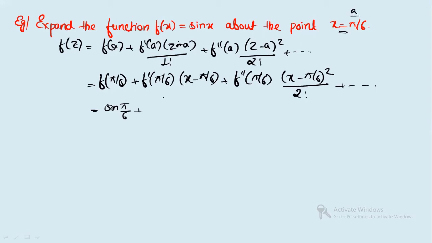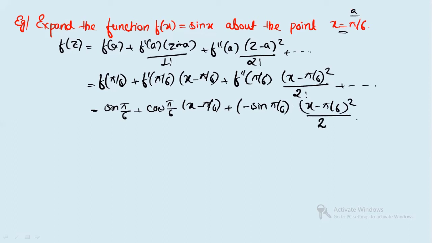Now plus f prime(pi by 6). That means what? When you differentiate sine, what do you get? Cos(pi by 6), right? So this is cos(pi by 6), and again you will have here x minus pi by 6. Differentiating again, 2 times: sine will become cos, cos will become what? Sine, but with a negative sign. So it is minus sin(pi by 6), and this is (x minus pi by 6) whole square by factorial 2, which means 2, right? And this will be continued.